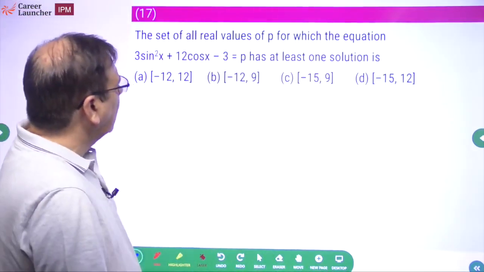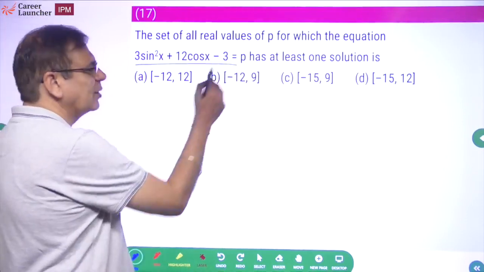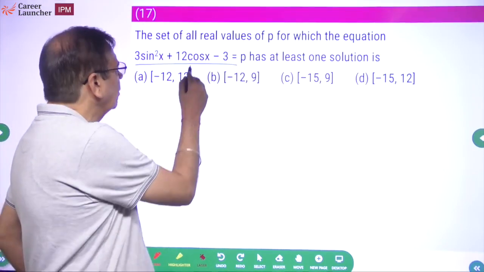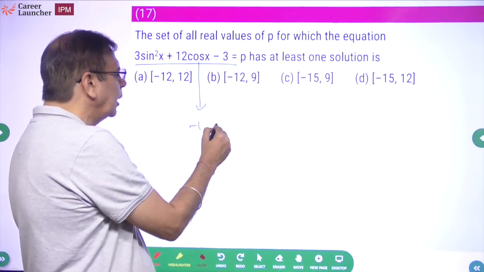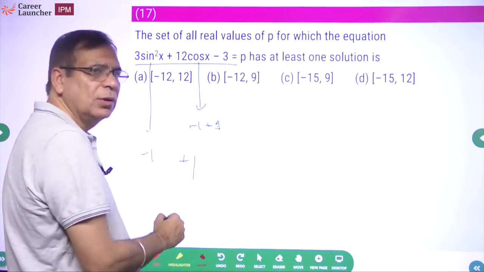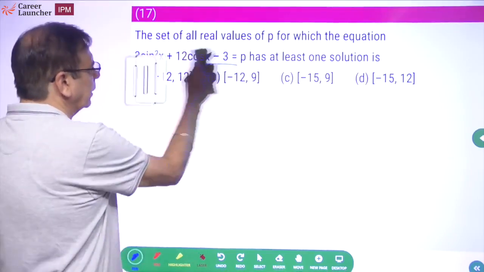Set of all real values of P for which this equation has at least one solution. हाँ यार, sin cos है ना, तो पता चल जाएगा क्यों. I know the maximum and minimum values of cos. It is from -1 to +1. Similarly sin की भी -1 से +1 की रेंज होती है, तो मैं तो एक्सट्रीम्स देके एलिमिनेट करूंगा ना चॉइसेस. So let's look at this particular question.